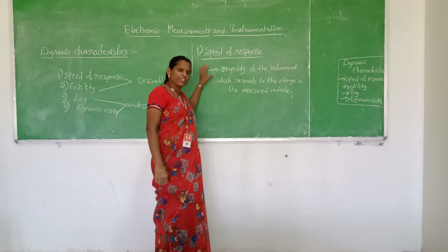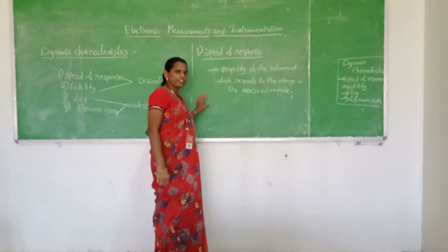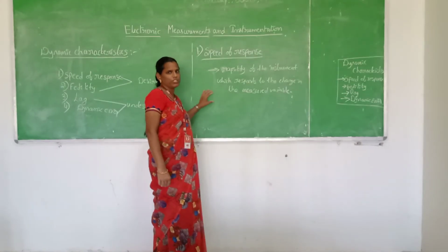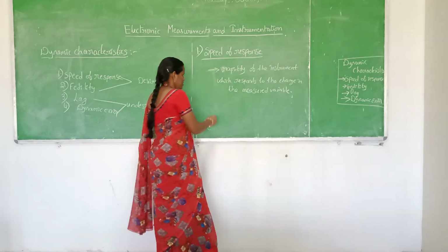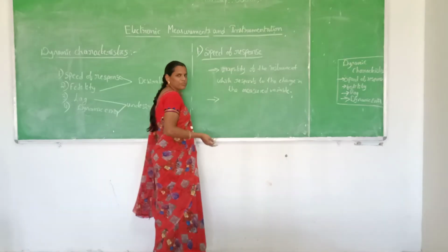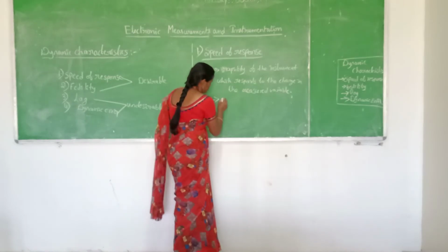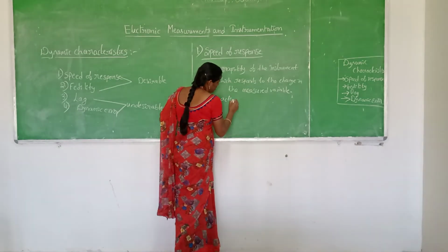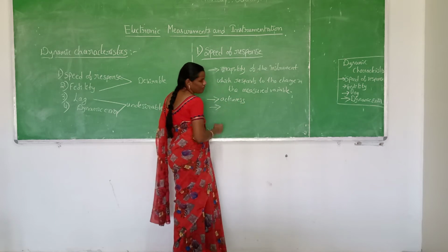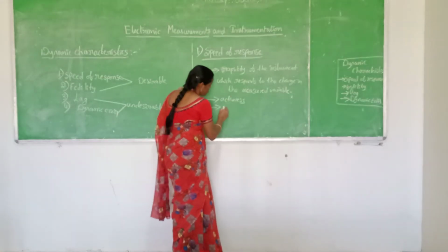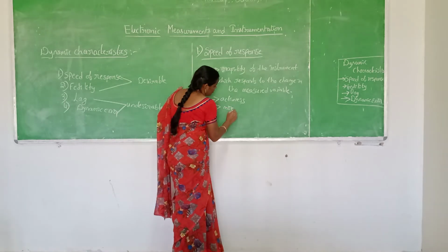The speed of response gives the activeness of the instrument. If the speed of response is more, then the instrument is more active. So it determines the activeness of the instrument, and the speed of response should be more for a good instrument.